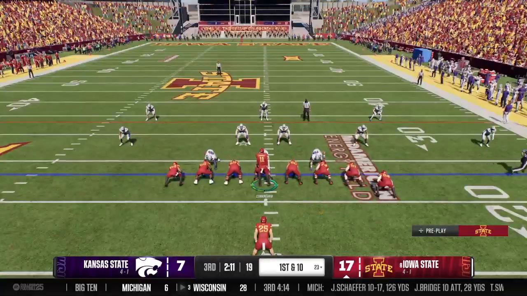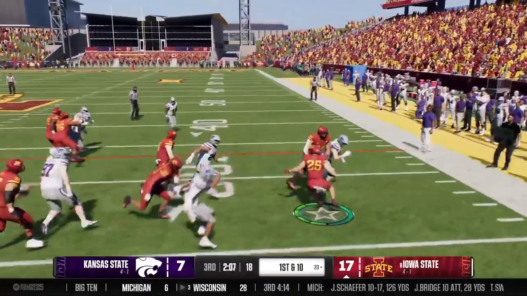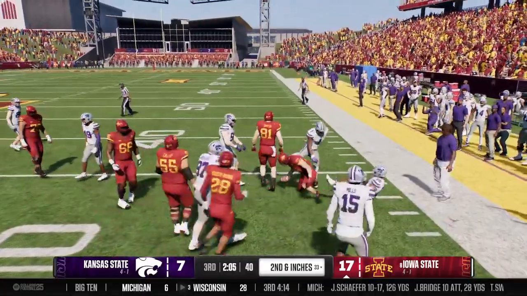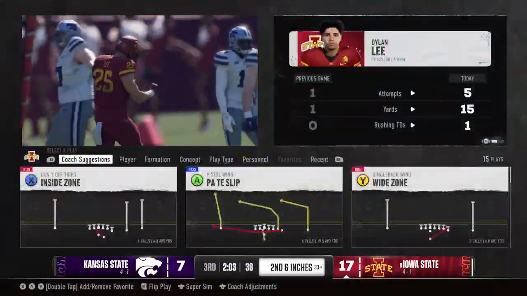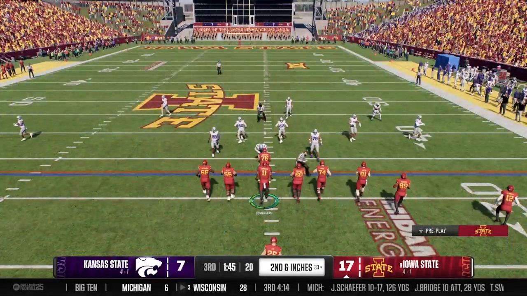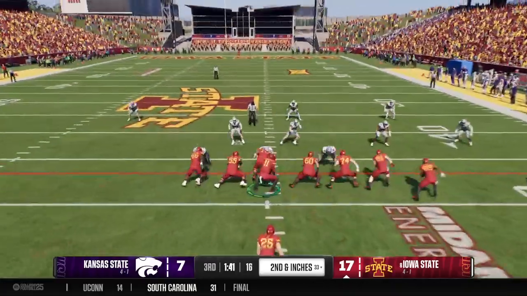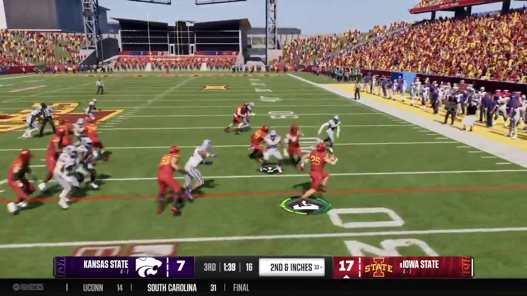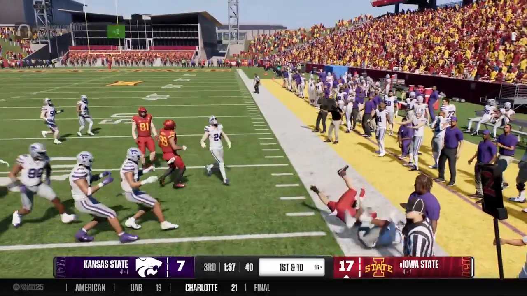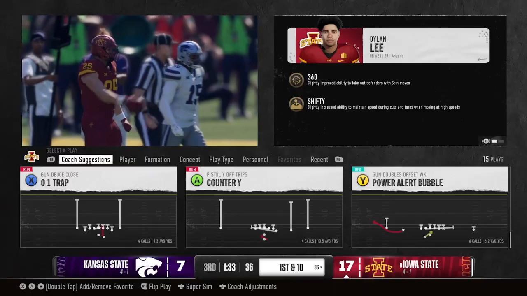The Cyclones ready to go on offense. Takes the handoff. It's Lee. And they'll stop him just short of the 1st down, just inches away from moving the sticks. They'll line up for a 2nd down play. One back in the backfield, he gets the carry. And he surges up to the 36-yard line, and they'll move the chain.